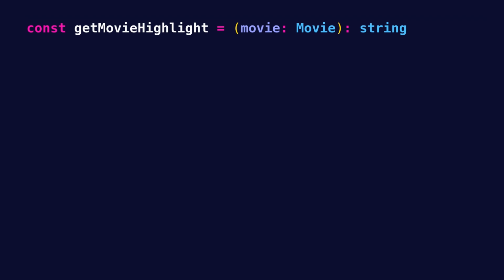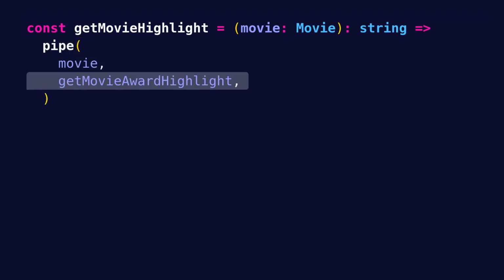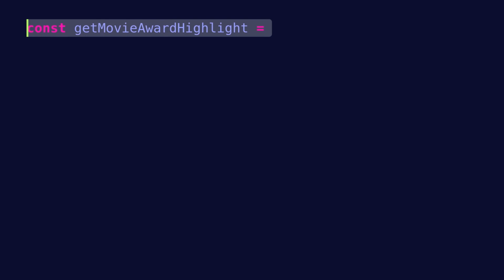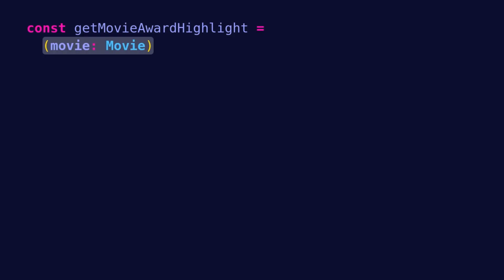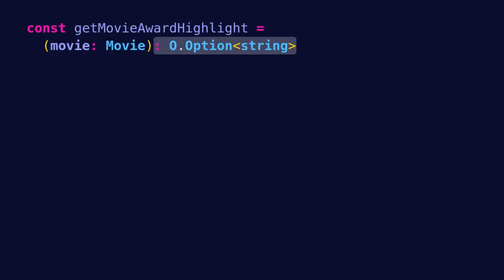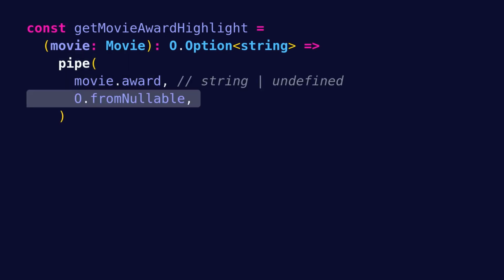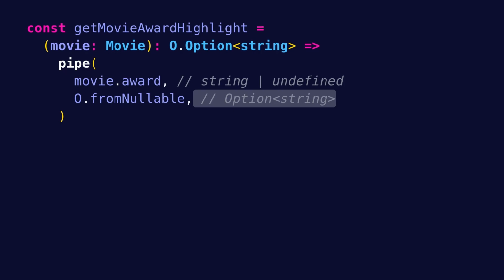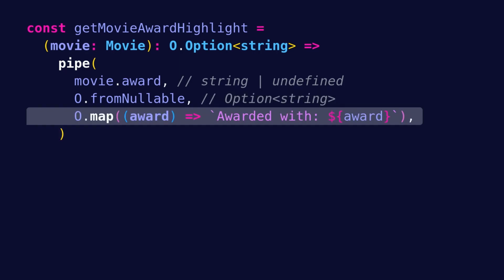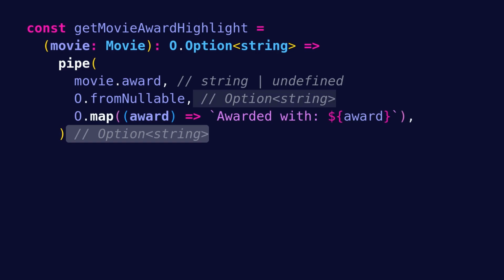To start, we can pipe the movie into getMovieAwardHighlight, which would return the award highlight if the movie has an award. getMovieAwardHighlight is a function that takes a movie and returns an Option string. So here we just pipe movie.award, which is a string or undefined, into Option.fromNullable and get back an Option string. Then we map the award into the award highlight. So the result is an Option string which holds the award highlight.